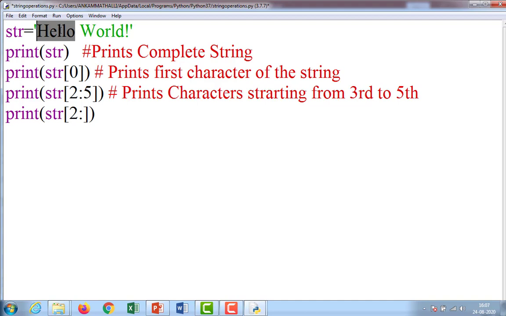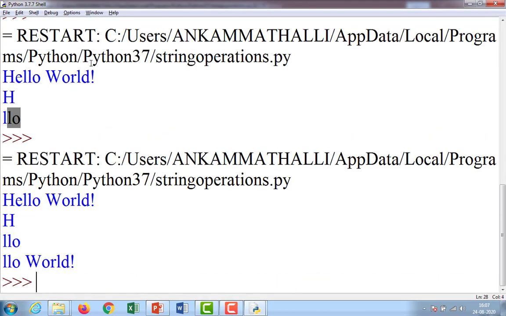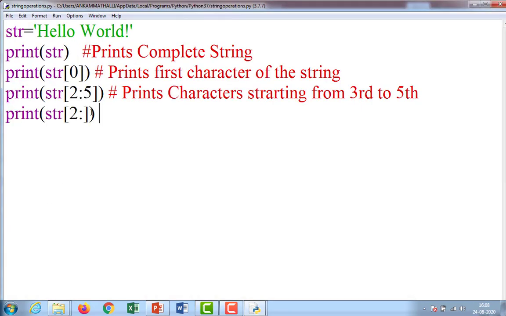So starting from L onwards it prints the entire string, because we are not giving any number after the colon. So starting from the third character it prints until the end. Observe the output. Control S, F5 for running. The output is LLO space world. So starting from the third character, the entire remaining string is displayed.